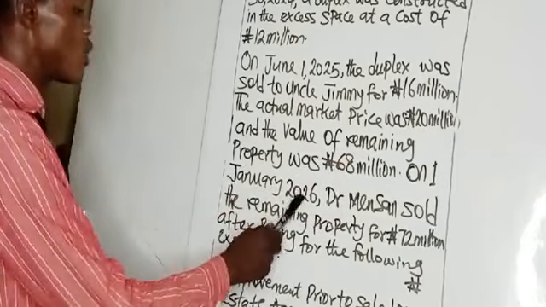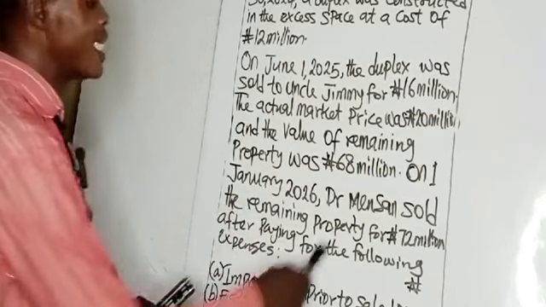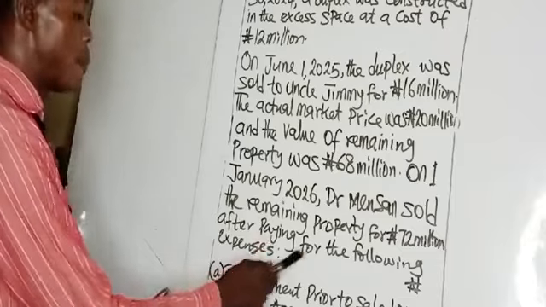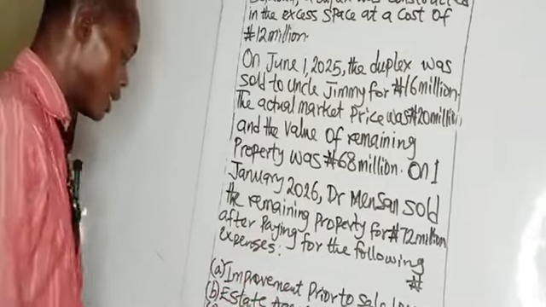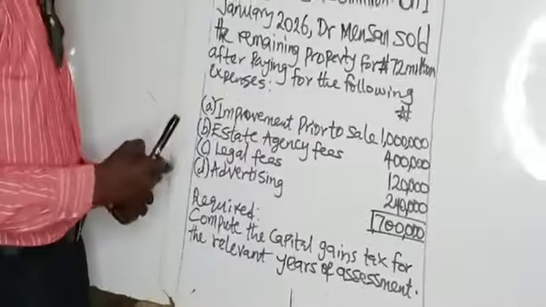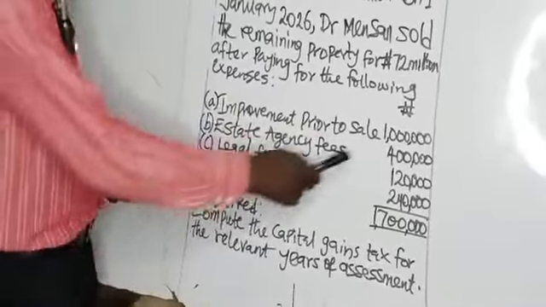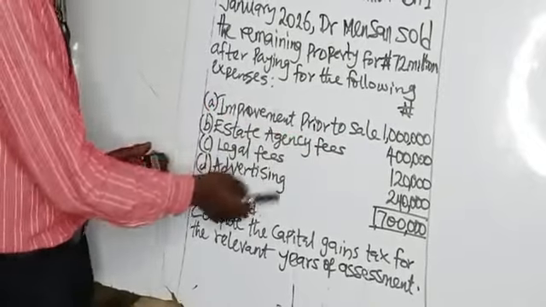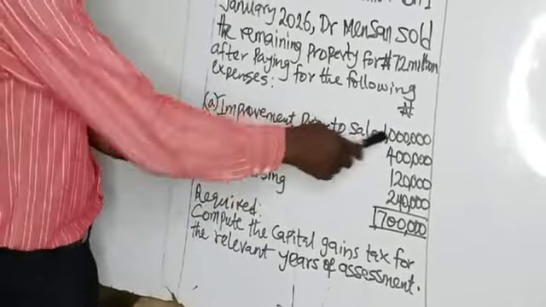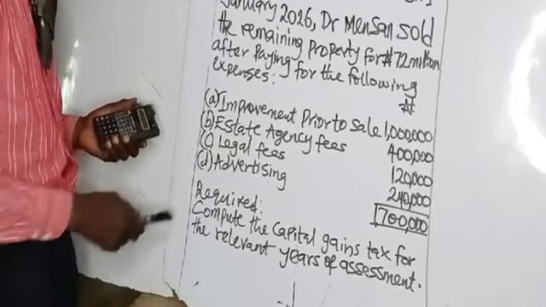On 1st of January 2026, Dr. Mason sold the remaining property for 72 million naira after paying the following expenses. A. Improvement prior to sale, 100,000 naira. This is the cost incurred in improving the asset prior to sale. This will add to the value of the asset, so you are going to treat it as part of the cost of the asset.